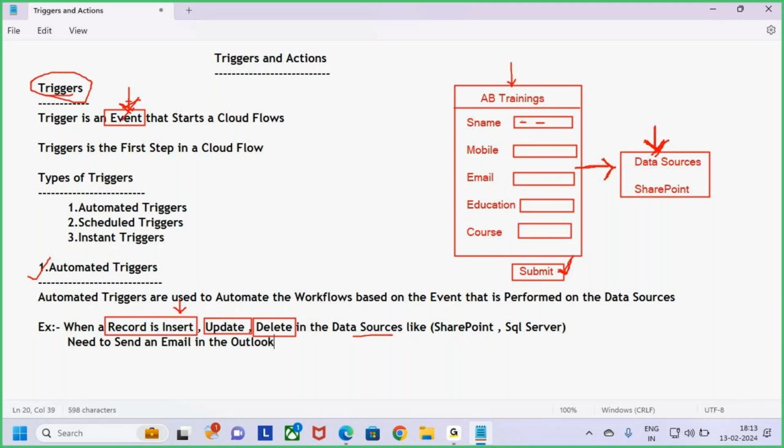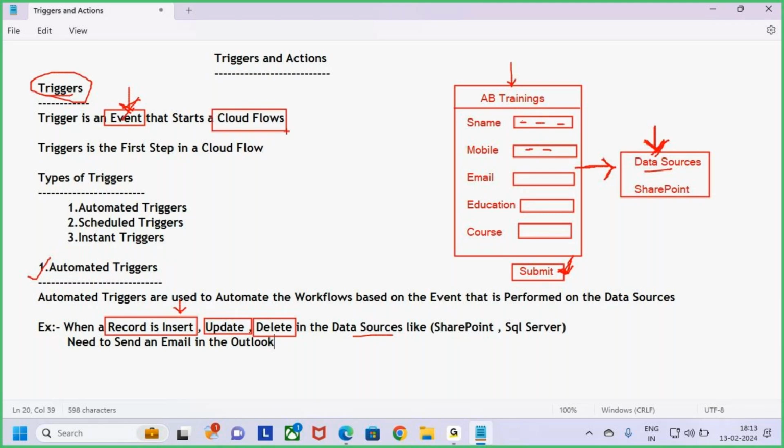Once the event has happened, what do I need to do? The student details I'm entering in the Power Apps form. After entering the data, I will click on the submit button. Once I click on the submit button, the data will be stored in the data source. If the data is being stored in the data source, it means one event is happening. What event is it? Inserting the data is one event.